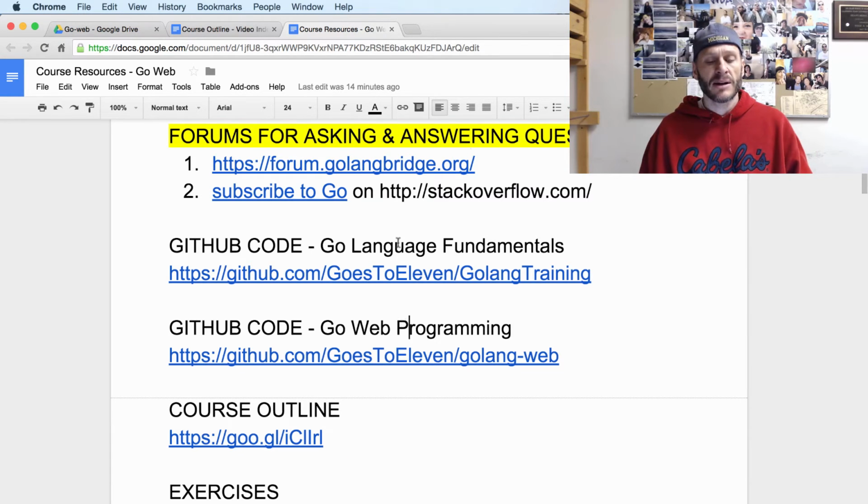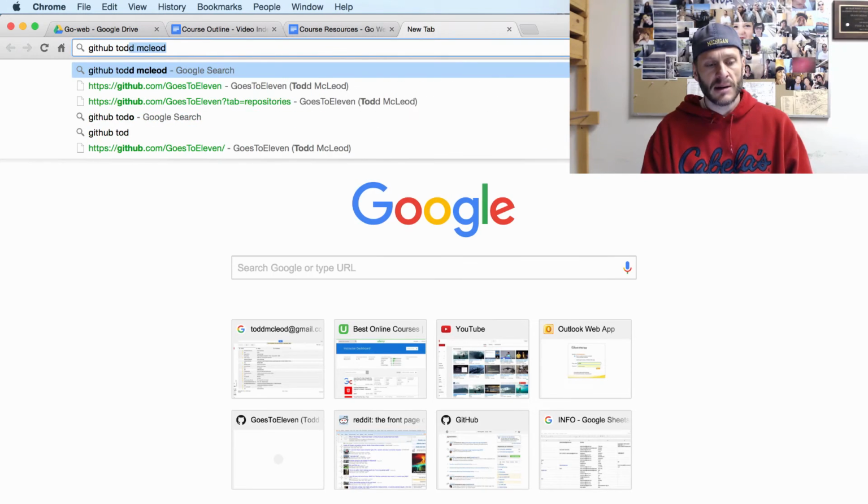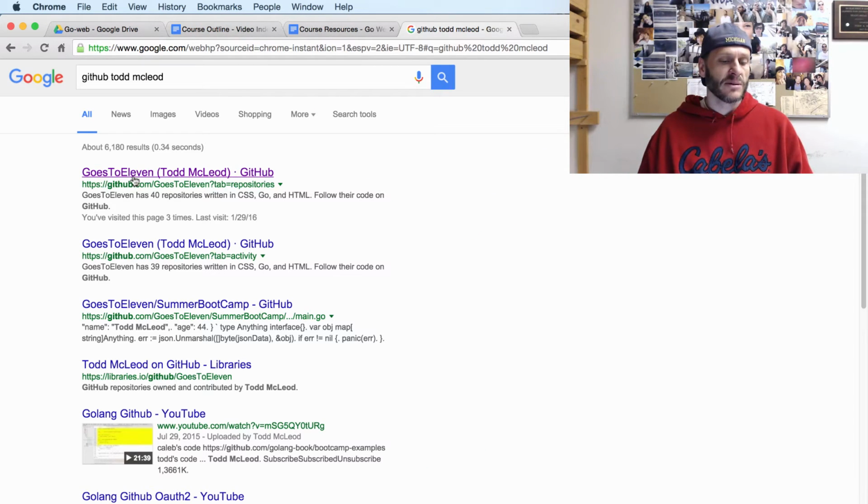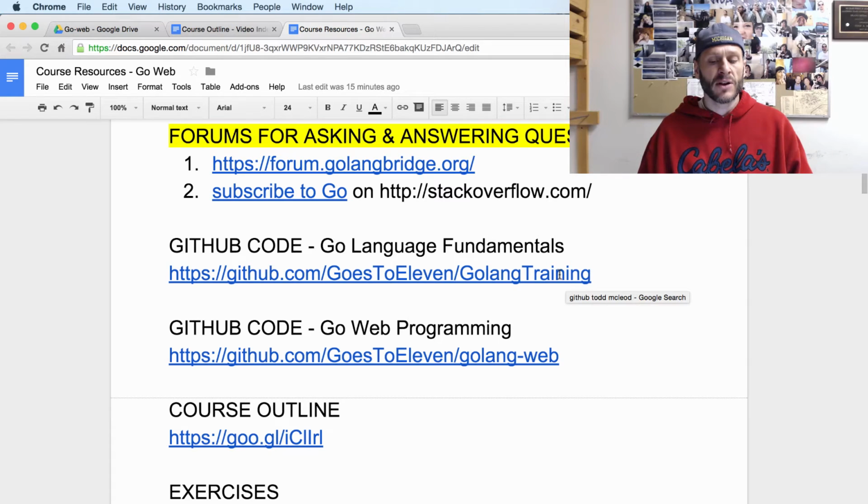The next two links I want to give you are just links to different code bases. And so my GitHub account is, you can just Google GitHub Todd McLeod, and that will take you to Goes to 11. And so that's a reference to Spinal Tap, the movie, if you've ever seen it. But there I have the Golang training repo, and so that has all of the code that I use in teaching the Go programming language in my other course. And if you want to reference that, you could go look at that, like how do I do this, how do I do that. You could go look at some examples of how to do concurrency or fan out, fan in patterns or whatever. Or struct slices, whatever it is you want to check out.